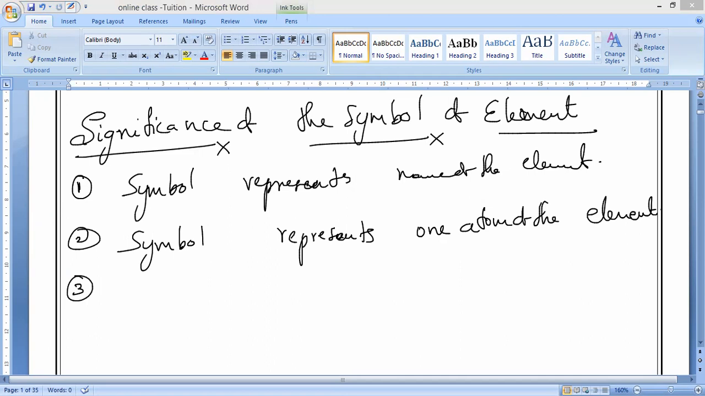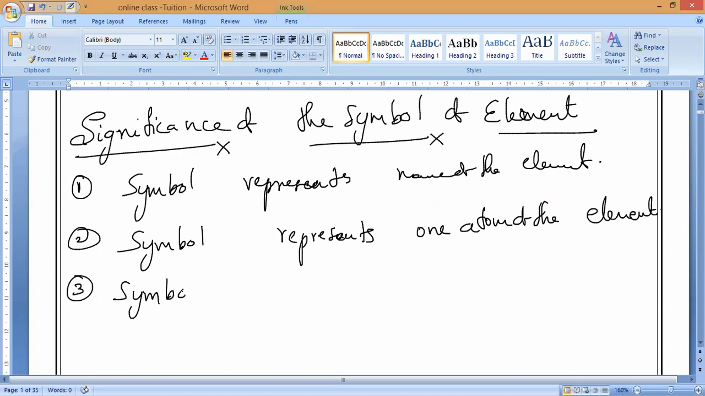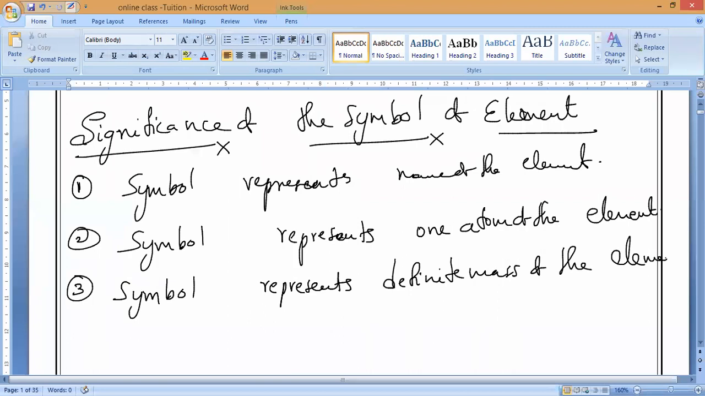Next, as well as this concept, I should not teach you now because you people don't know what is mole concept. So that mole concept you people will study later. Next, symbol represents a definite mass of the element. Definite mass of the element. So till now, these three you learn; the mole concept we will study after. Symbol represents definite mass of the element.